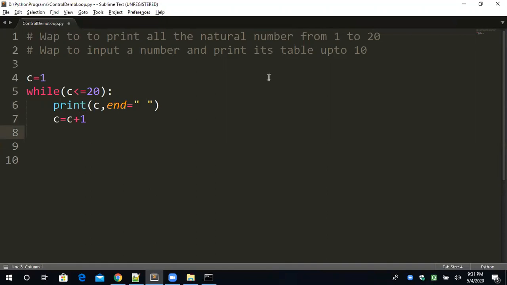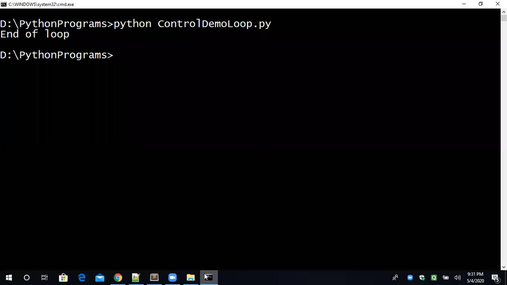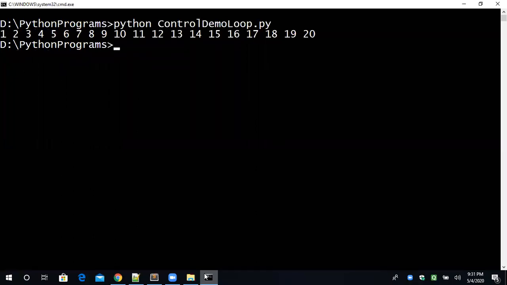Now read the question carefully. Write a program to print all the natural numbers from 1 to 20. So we have to start the number from 1 to 20. 1 2 3 4 5 6 7 8 9 10, these are all the natural numbers. So what we are doing, basically, we have taken c is equal to 1 and c less than equal to 20 and printing the c. Every time I'm increasing c is equal to c plus 1. So hopefully this program will provide the desired output what we are expecting. Just a moment. 1 2 3 4 5 6 7 8 9 10 till 20. This is basically the natural numbers.